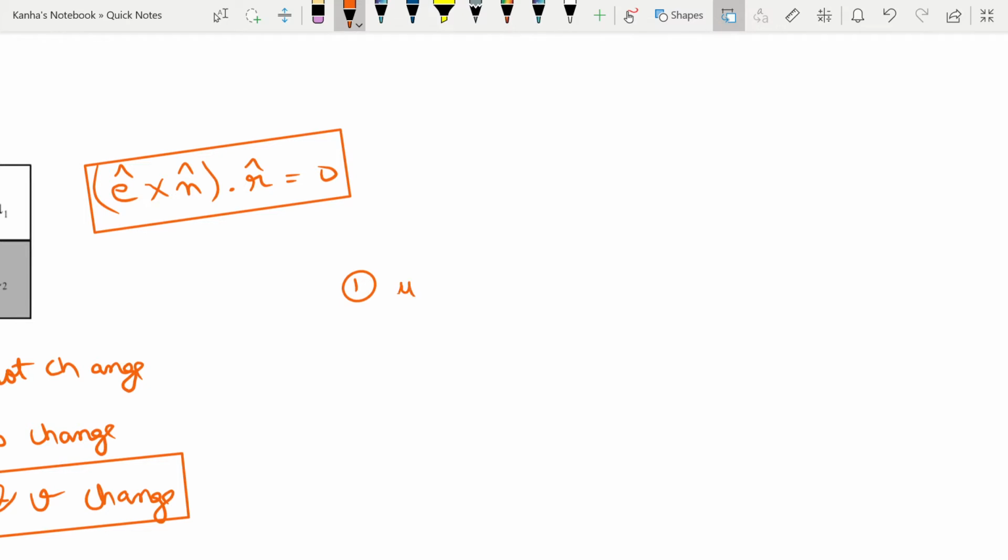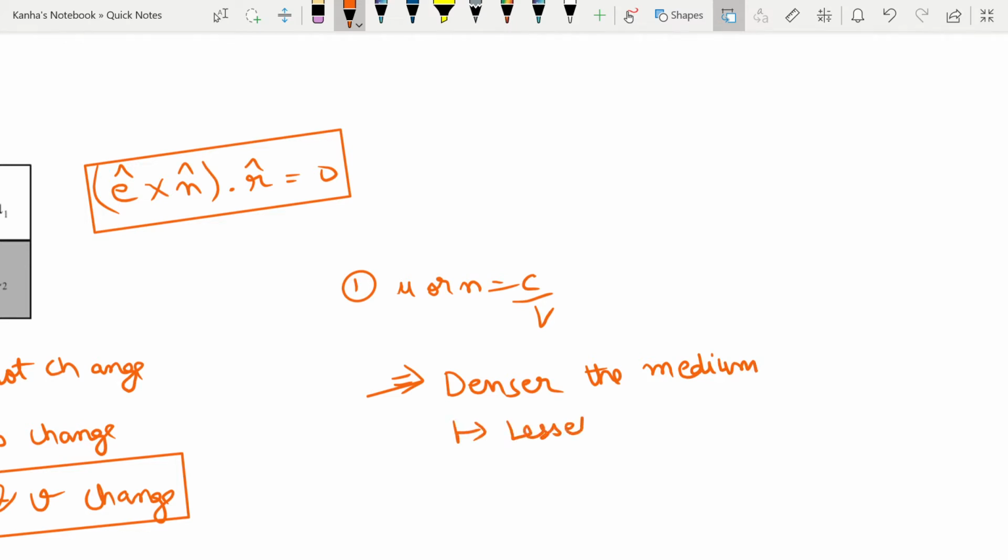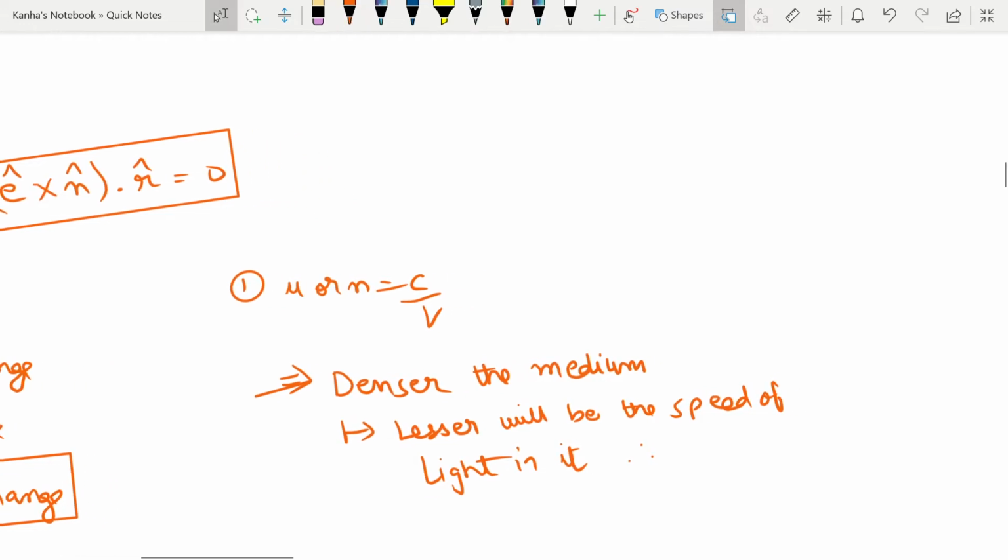Because you know that mu or n is equal to c by v, you should note that denser the medium, lesser will be the speed of light in it. Therefore, greater will be the refractive index.